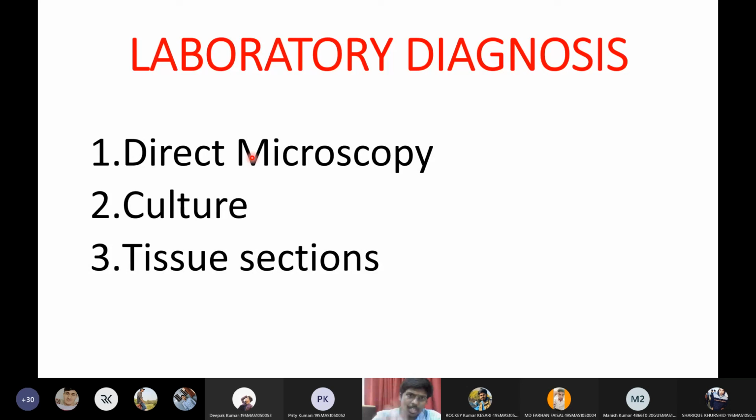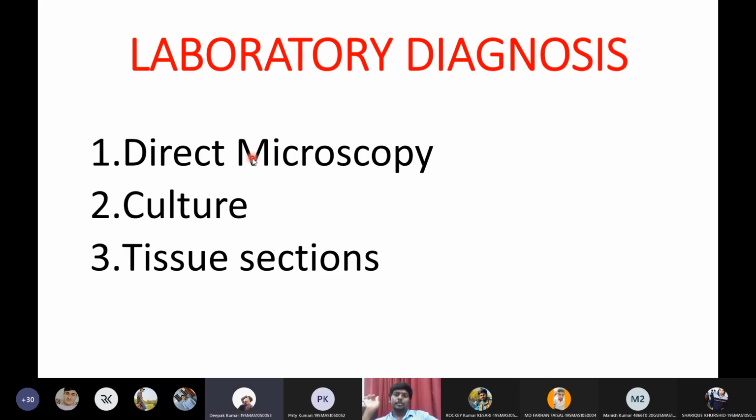Can you tell the 4 types of direct microscopy? What are the 4 methods under direct microscopy? KOH. Very good. KOH plus calcofluor. Gram staining. And Indian ink preparation.